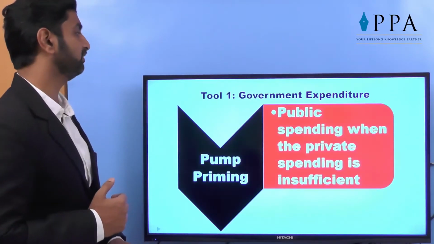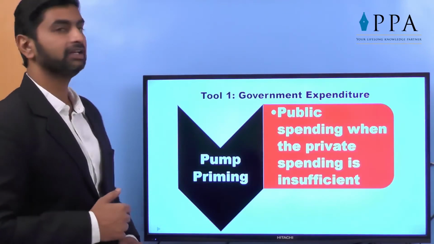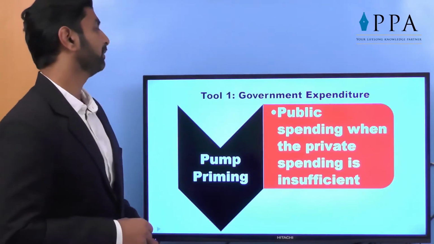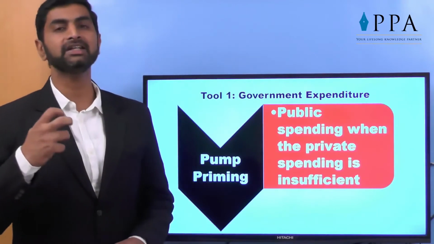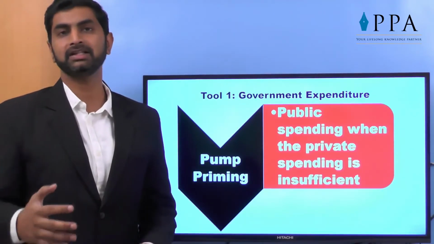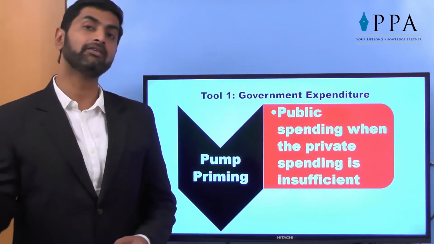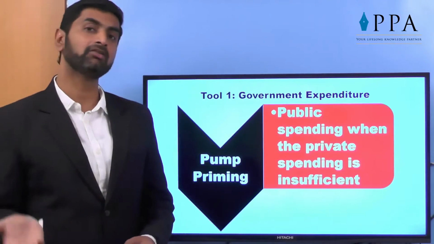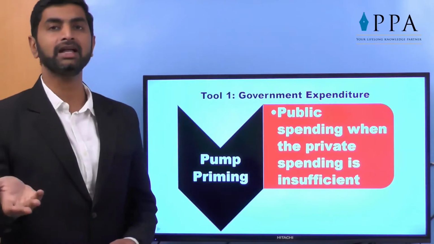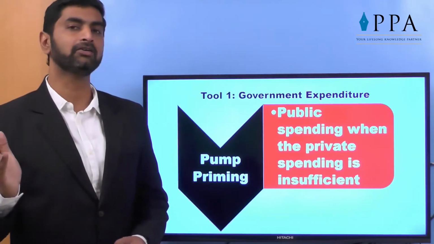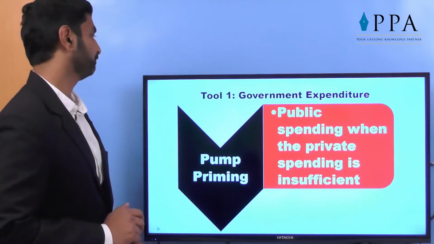So additional facilities, public spending. Then the use, in case of deflation, there is one concept called pump priming. Public spending, when private spending is insufficient. When private companies are not ready to start the product, because ultimately they look at the profit. When there is no demand, they will not start new products. Then the government will enter this project and start manufacturing the products, which may gradually be given to the private sector, like Maruti Udyog Limited, started by the government, now in the hands of the private sector. That is called pump priming.